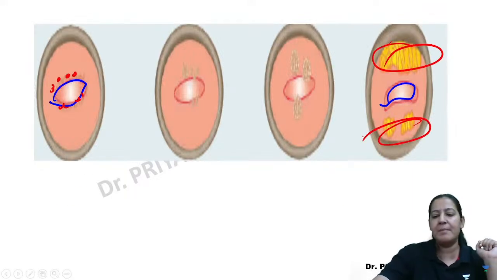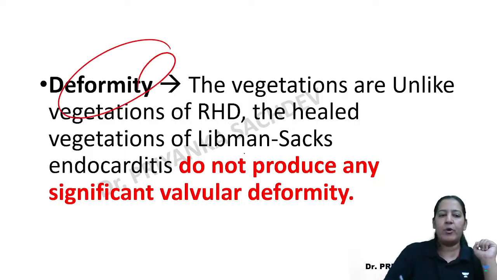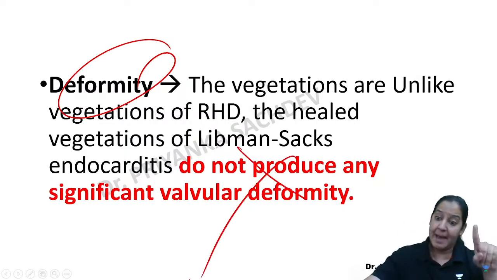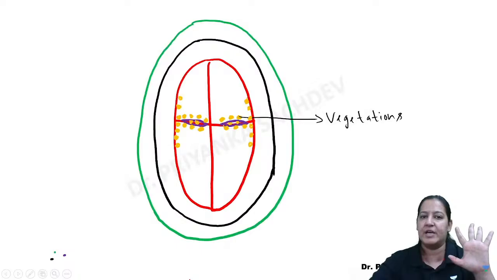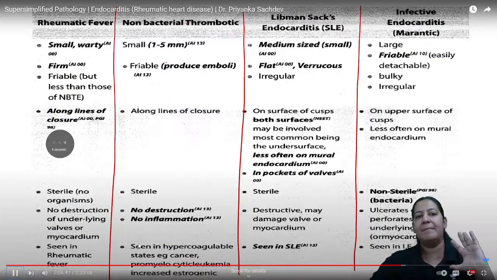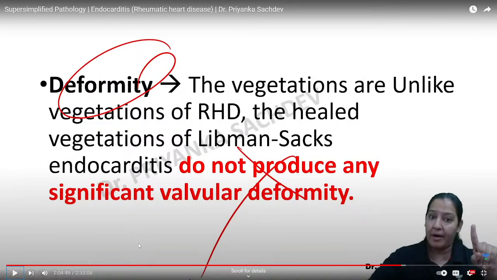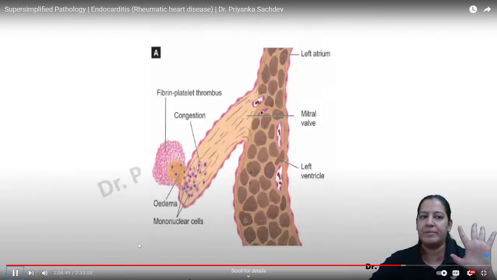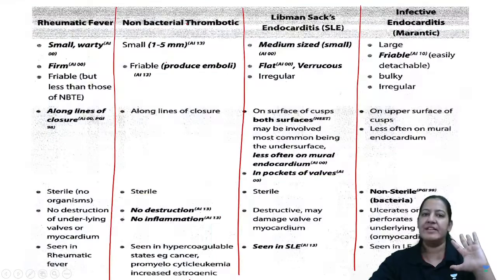This diagram is from some other book, right? Deformity, here there is no deformity. Their deformity was MR. Here there is no particular deformity. So we are done with Libman-Sacks also.